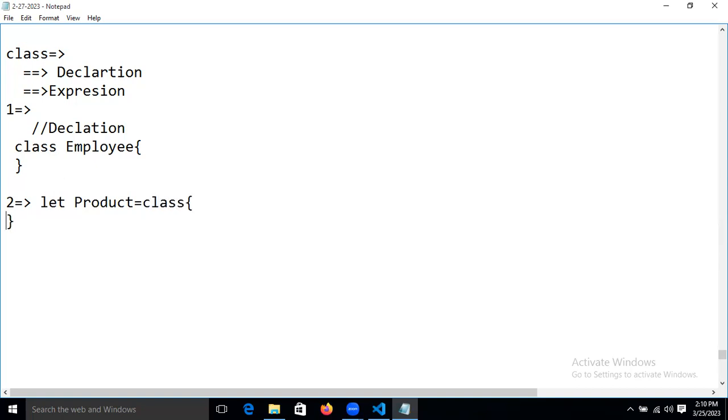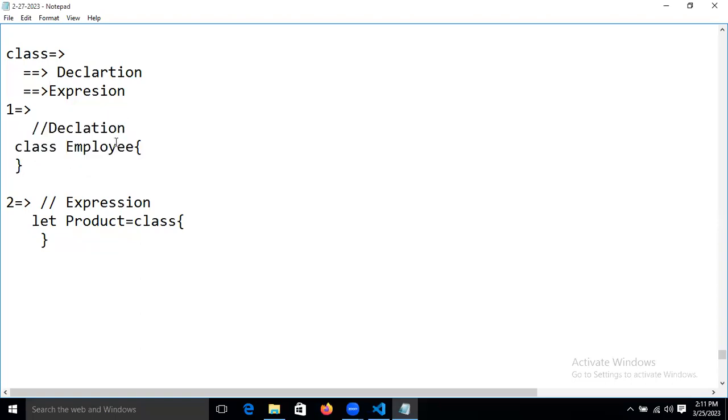If we declare a class like that, this technique is called the expression type. Expression type, right? This is the expression technique. I will tell you why we are using the expression technique.